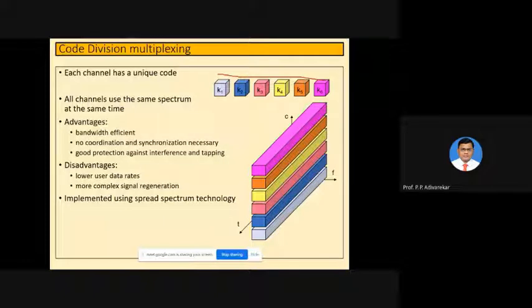This type of multiplexing is primarily used in spread spectrum technology, which is used in mobile communication. We are going to see in the next lecture what spread spectrum is and how code division multiplexing is used in it.